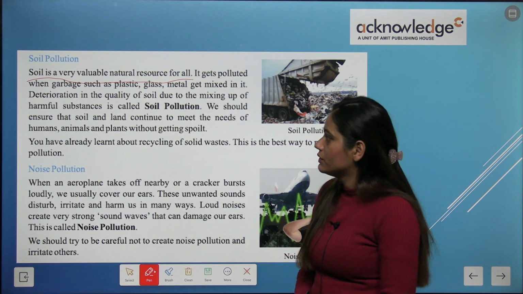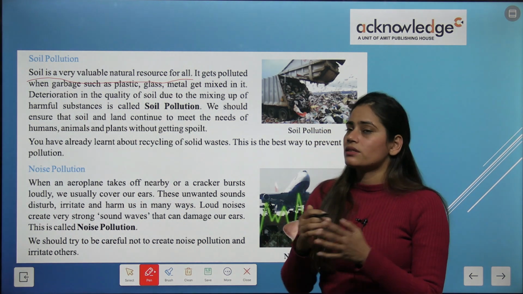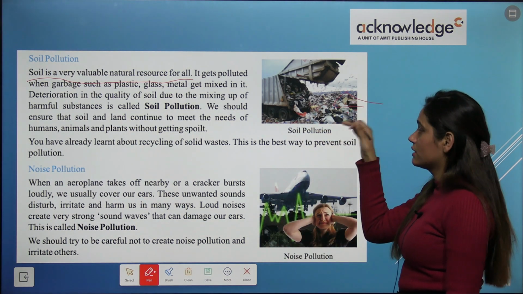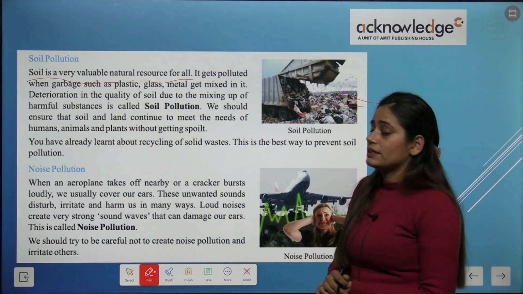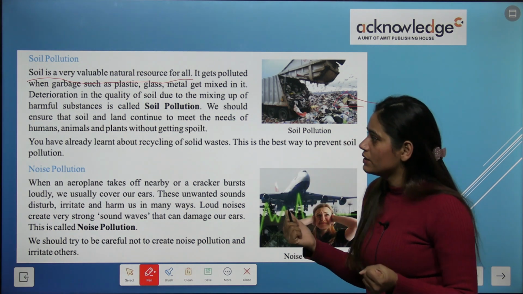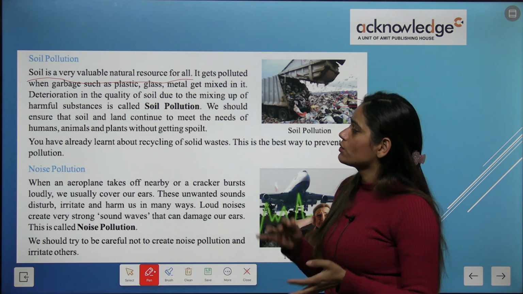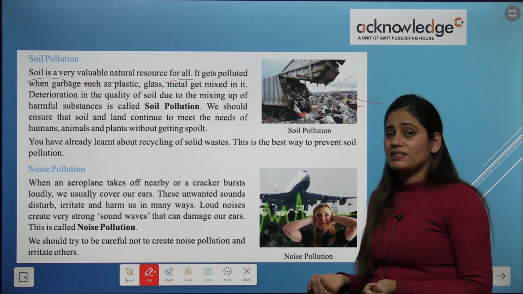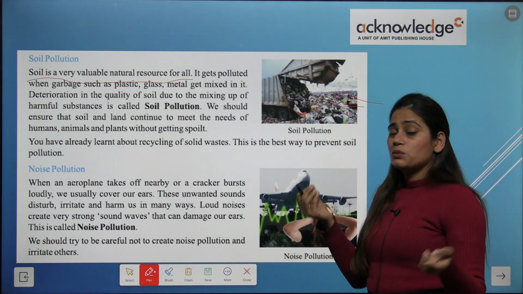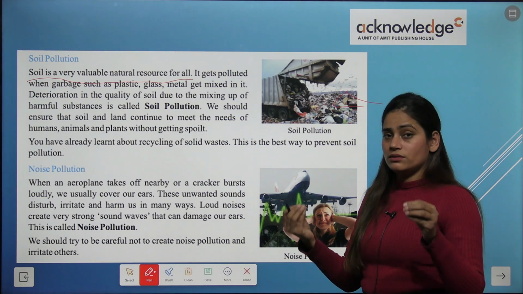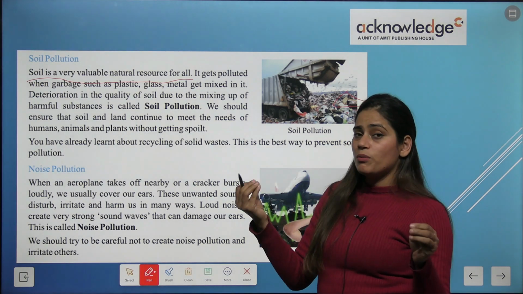Soil is a very valuable natural resource for all. It gets polluted when garbage, as you can see kids in this picture, it has so much garbage, and because of the plastic, glass, metal, okay, what are all these things doing? They are causing soil pollution.